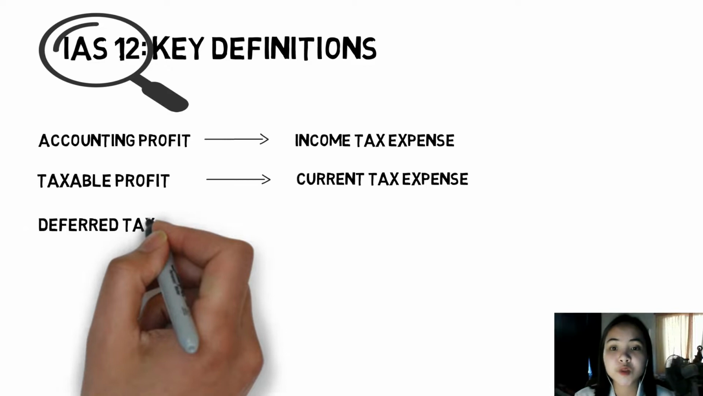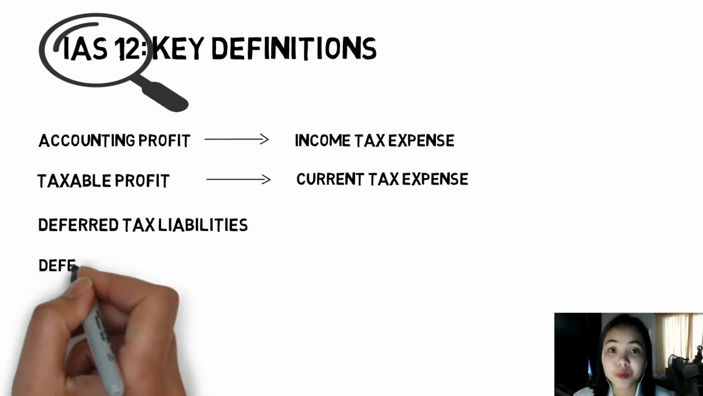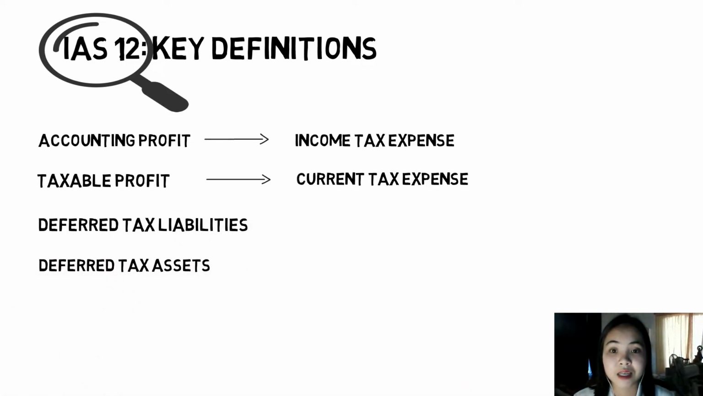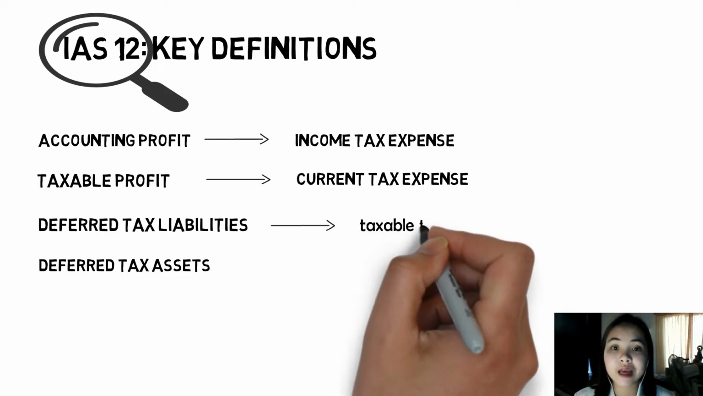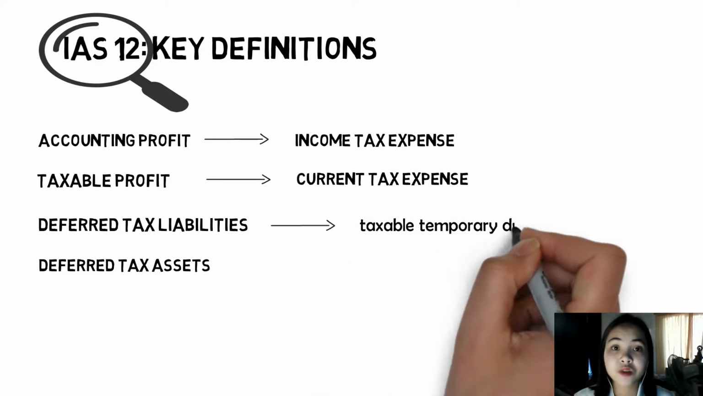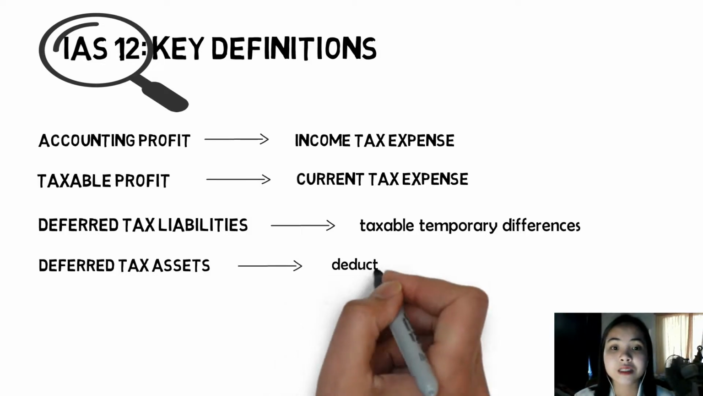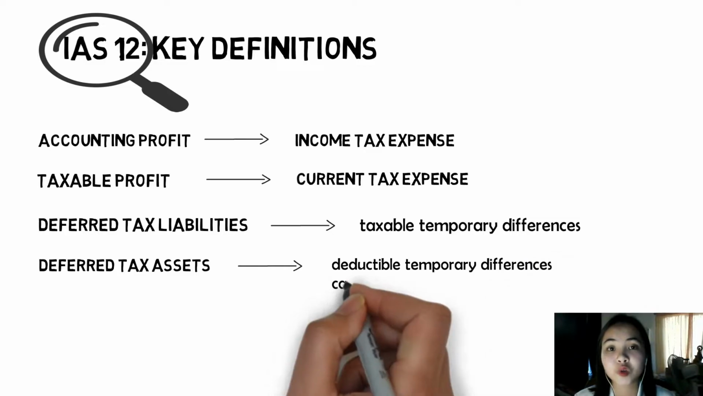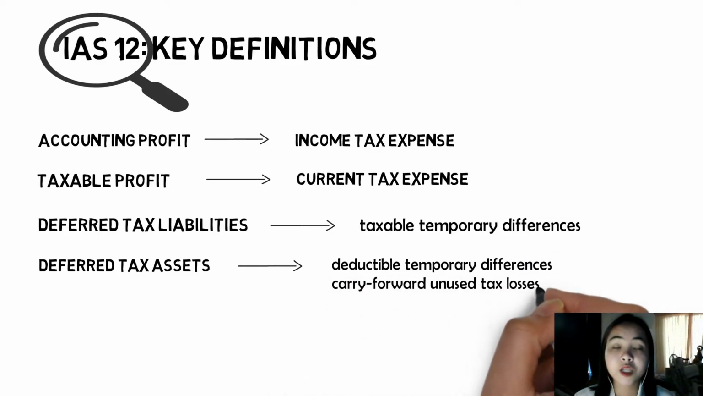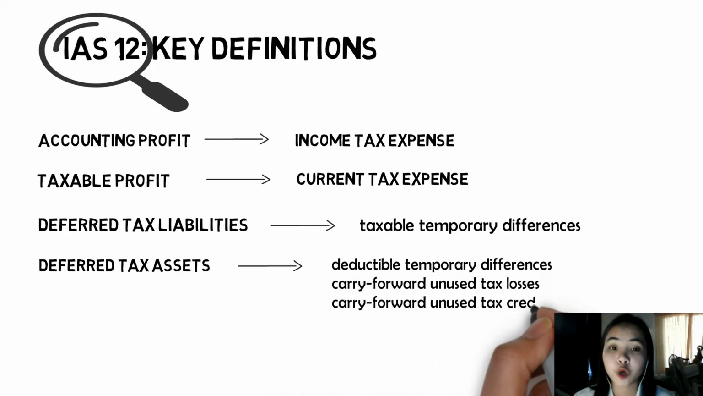Then the next terms are the deferred tax liabilities and the deferred tax assets. First, the deferred tax liabilities. These are the amounts of income taxes payable in future periods in respect of the taxable temporary differences, while the deferred tax assets are the amounts of income taxes recoverable in the future period as a result of deductible temporary differences, carry forward unused tax losses, and carry forward unused tax credits.